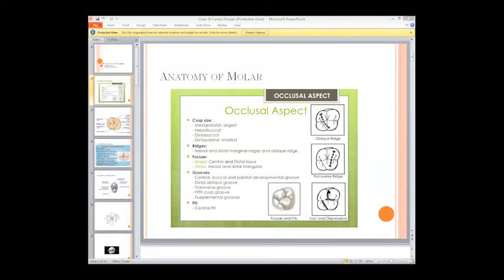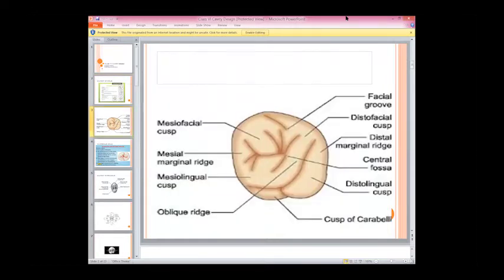But the sulcus, depression, fissures, and fossa are commonly shared by the mandibular molars, while the transverse ridge and the oblique ridge are specific to the maxillary molars.